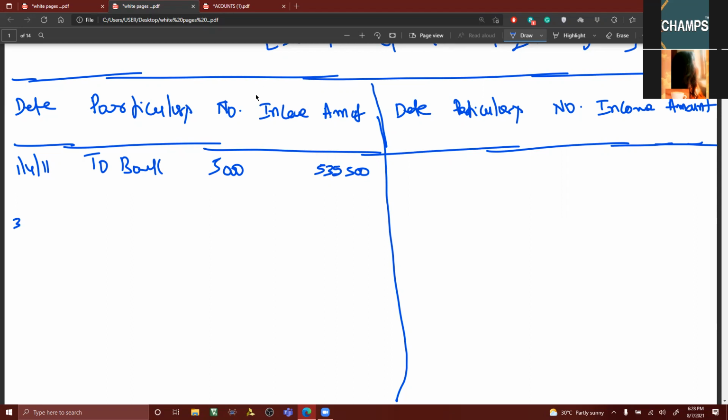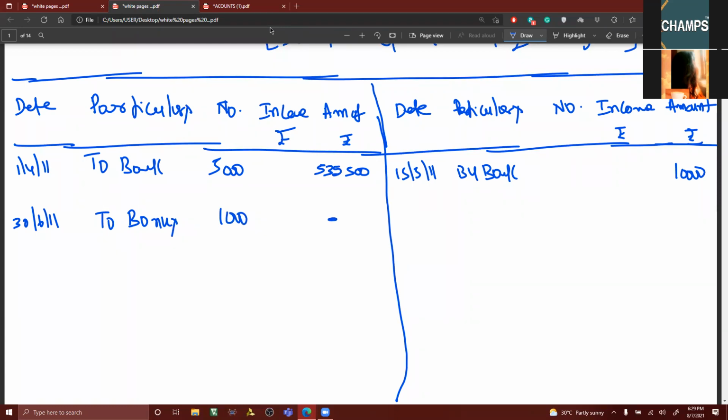Then after that, 15th May, dividend, by bank. We have already discussed the dividend. How much we got? 10,000. 10,000 will be credited in which column? Cost column. Okay. Then next one, 30th June bonus shares. Got 1,000 shares. Value will be nil.